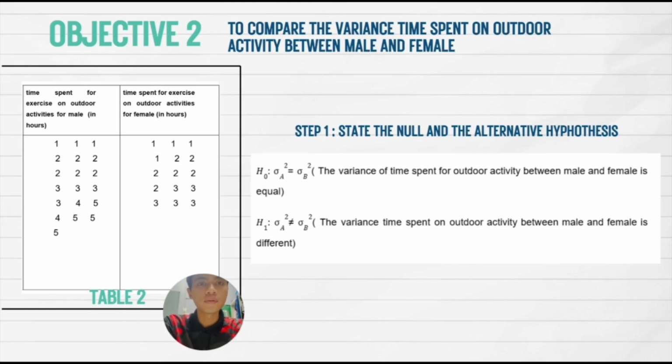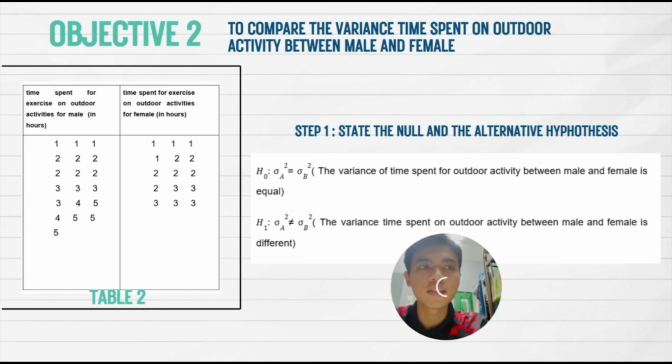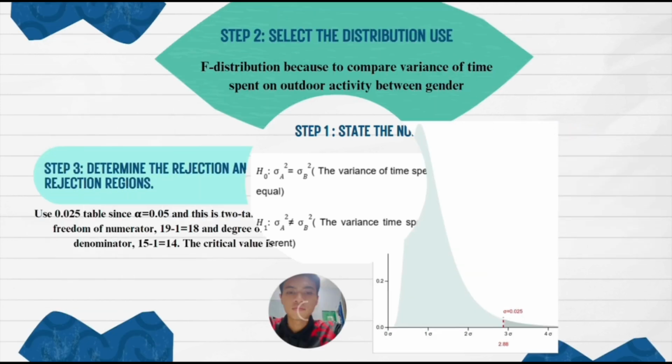Table 2 shows the data for time spent exercising on outdoor activity for male and female. From the table, we can find the mean and the variance, and we can do the hypothesis test about the variance. There are 5 steps to do the hypothesis test. Step 1 is to state the null and the alternative hypothesis. The null hypothesis is that the variance of time spent on outdoor activity between male and female is equal. And the alternative hypothesis is that the variance of time spent on outdoor activity between male and female is different.